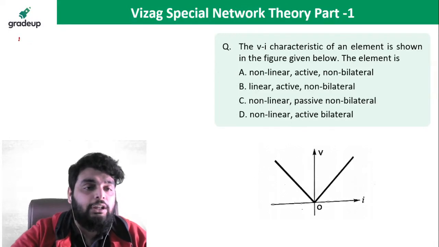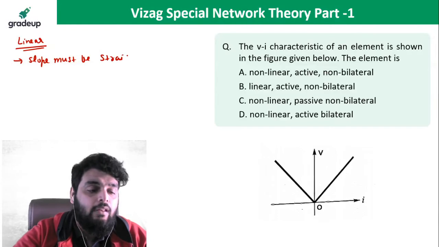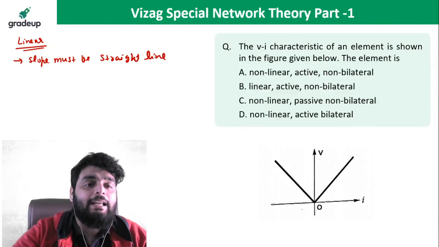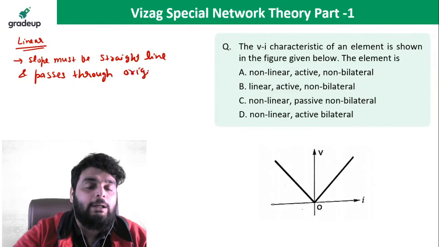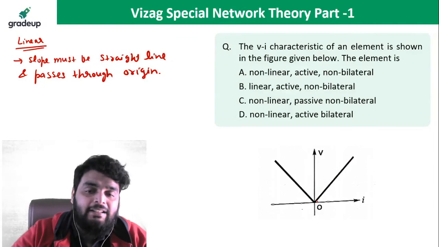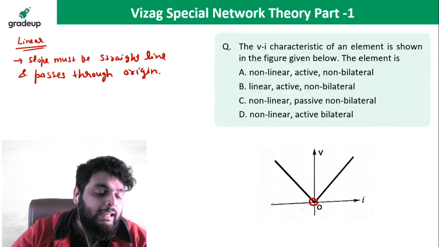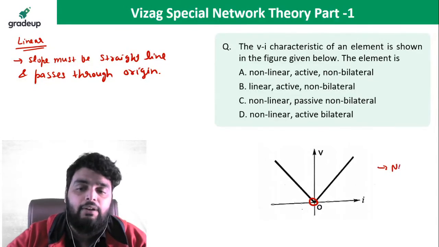Okay, so for this you need to know one thing very carefully. For a linear element, the graph must be a straight line and it must pass through the origin. But here you can see the graph is not a straight line, it is changing its slope at this particular point. It means, first of all, this graph is non-linear.